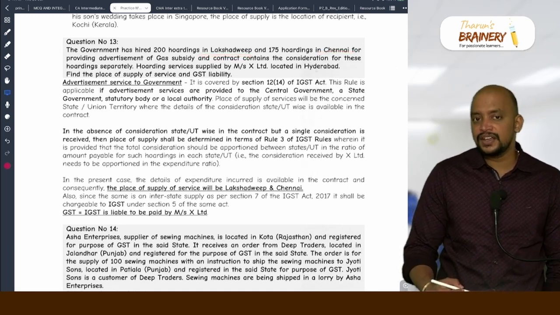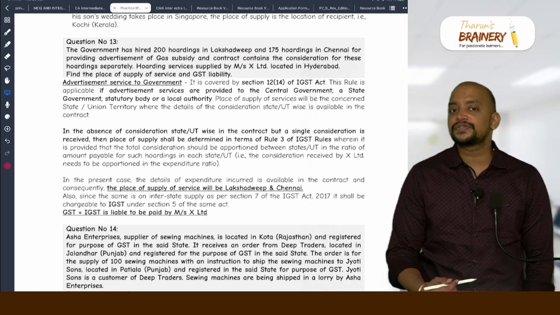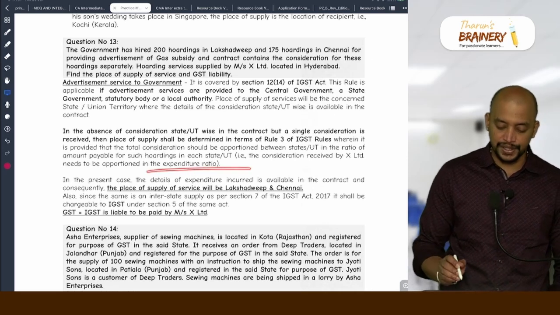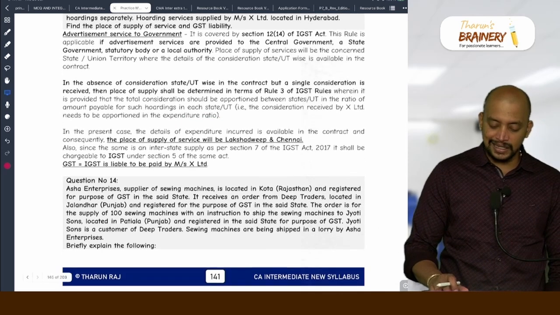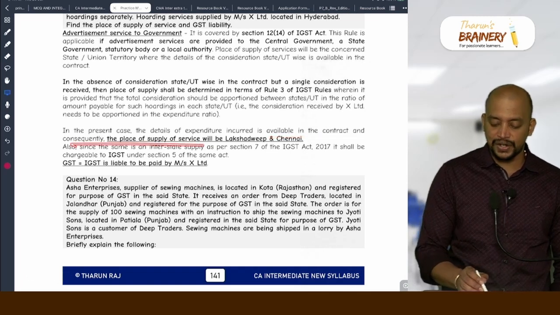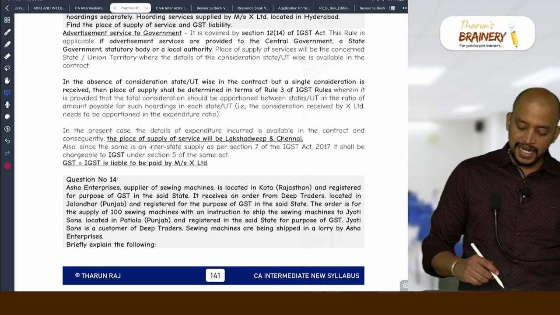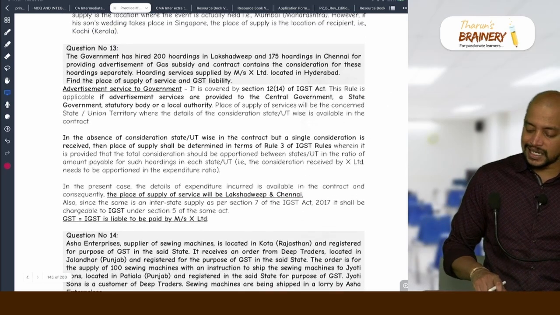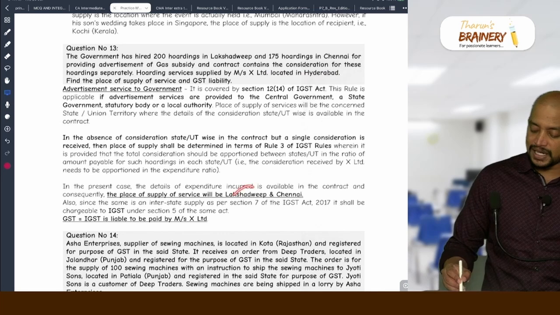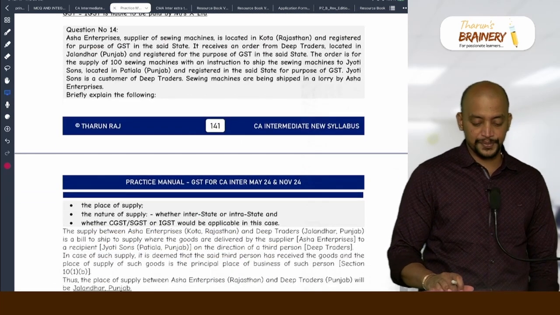How will we apportion this? As per rule 3, we need to apportion based on expenditure ratio. For hoardings, we don't have any other basis, right? So we need to apportion by expenditure ratio. In the present case, the details of expenditure incurred are available in the contract. Consequently, the place of supply will be Lakshadweep and Chennai. Okay. And whether it will be intrastate or interstate: the supplier is located in Hyderabad, and the place of supply is Lakshadweep and Chennai, therefore it is interstate supply chargeable to IGST.